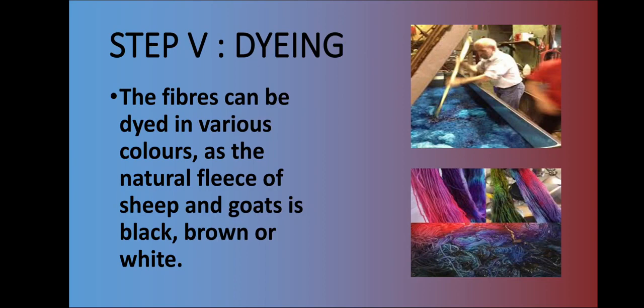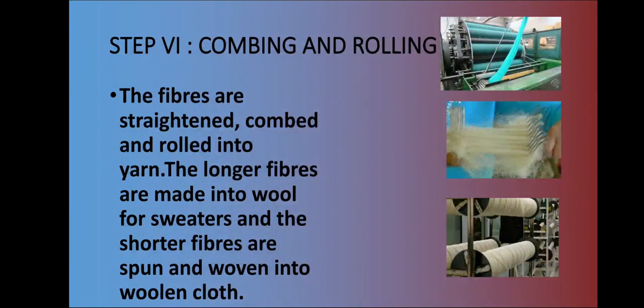Next step is dyeing. Now the fleece of the sheep and goats is generally black, brown or white in color, but we know that wool is available in a variety of colors in the market. So after removing the burrs, these fibers are dyed in various colors. Since the fleece, as I told you, is available in black, brown or white color. Now the last step is combing and rolling.